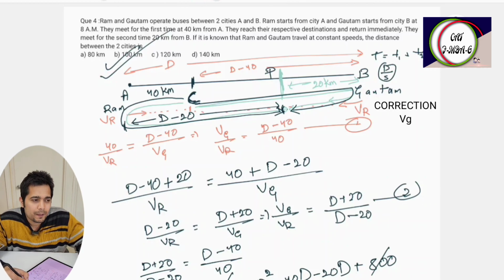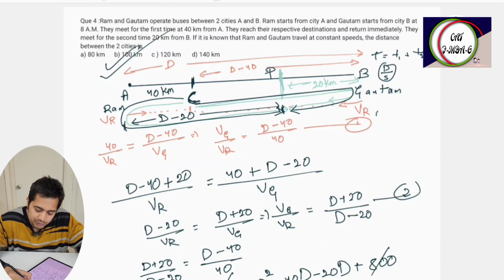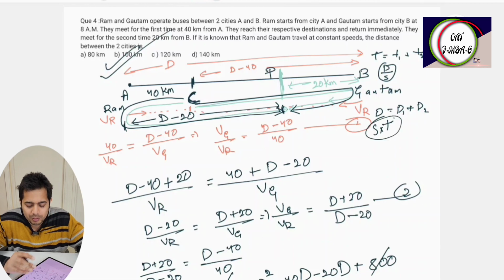We will solve questions of races and head starts in the next video series. There distance is constant, so distance d is equal to d1 plus d2. So distance is equal to speed into time, and this t will be variable. Like this you have to play. Okay, so I hope you are able to solve this now.